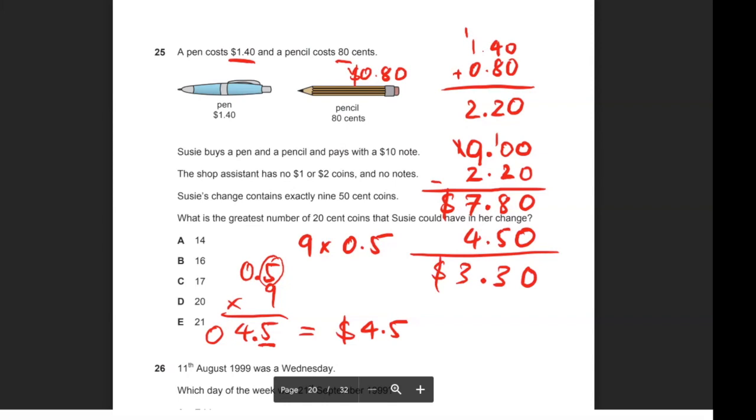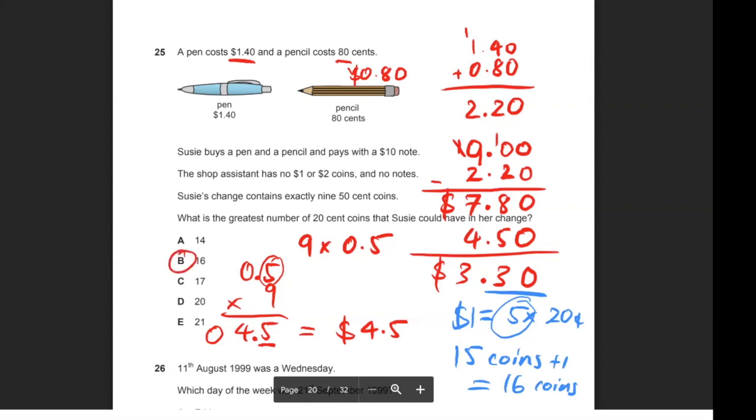And so what is the greatest number of 20-cent coins? So obviously we want to put as many 20-cent coins in there as possible. Now, most students would already know that in $1, there is 5 lots of 20-cent coins, right? So in $3, there is 3 lots of $1. So that means I'll get 3 lots of 5 20-cent coins. So I'll have 15 coins in total. And the last 30 cents, I can fit 1 more 20-cent coin in there. So I just plus 1 more coin, and that will give me 16 20-cent coins. So the correct answer for question 25 would be B, 25B.